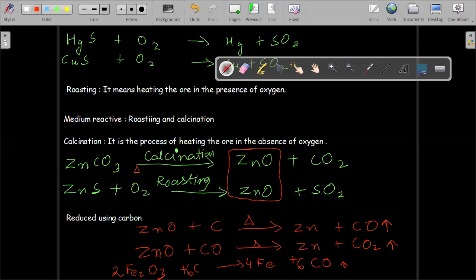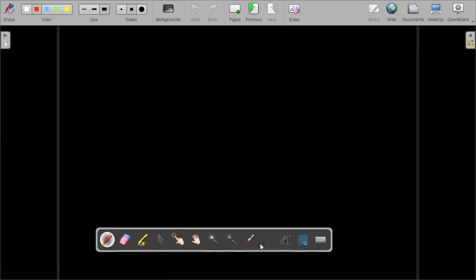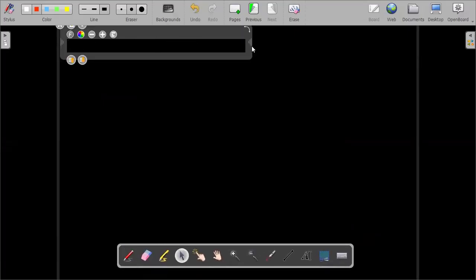Now again I'm giving a quick revision of how we extract the metals. First, what do you get from the earth? That is the ore. So what is an ore first?